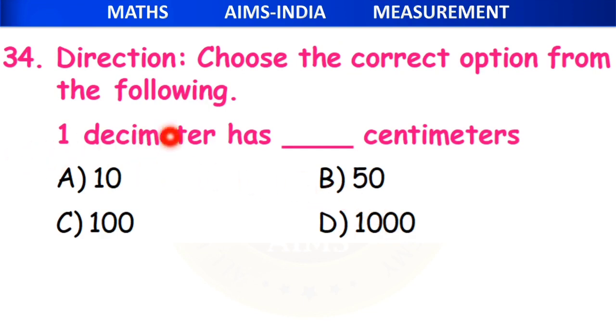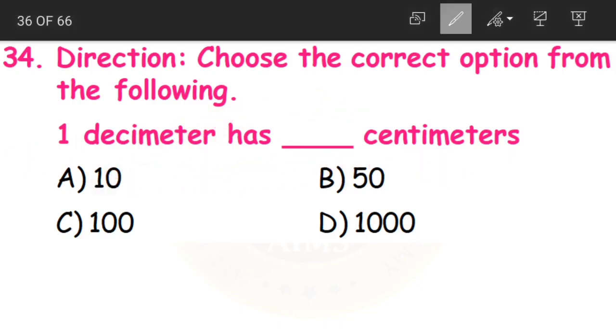Next, question number 34. 1 decimeter is equal to dash meters, dash centimeters. Now this is a little bit new term for you. In length, what did we learn? We learnt about kilometers, meters and centimeters. Now we are having a new term called decimeters. D for deci, M for meter. Decimeters come below centimeters. That means they are even smaller units of measure than centimeters.